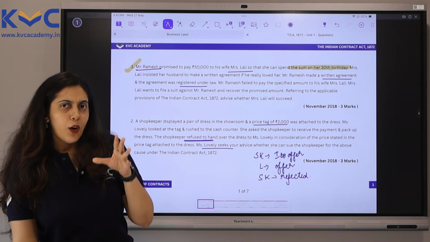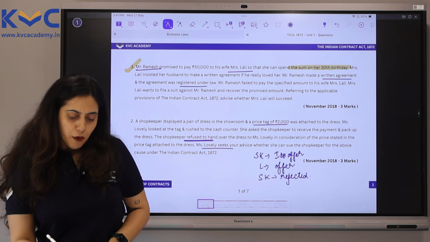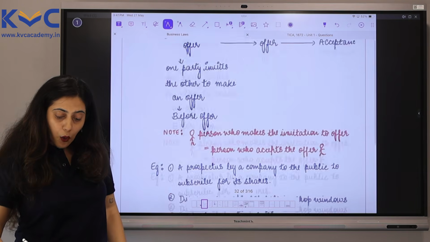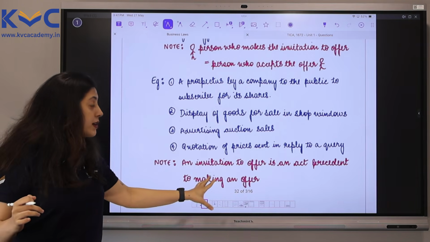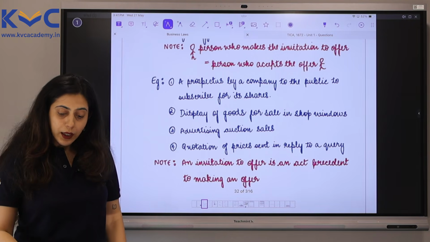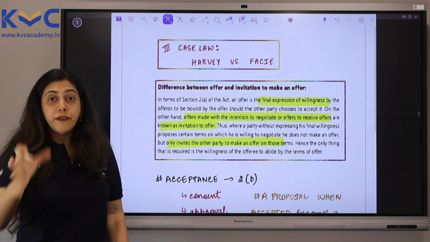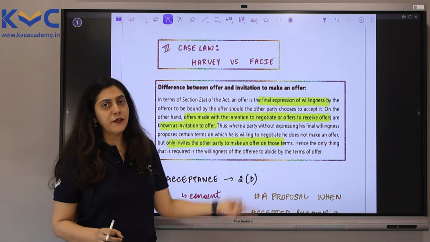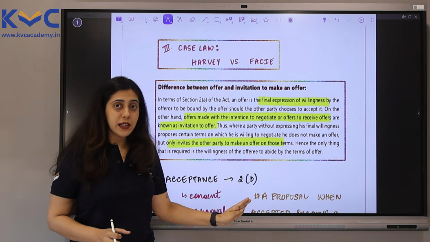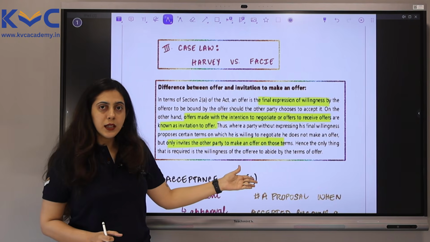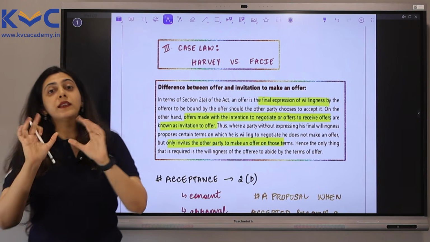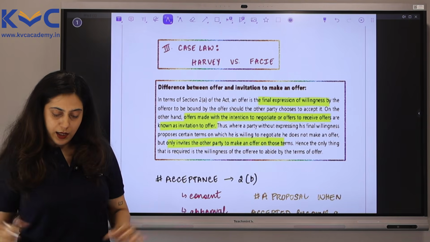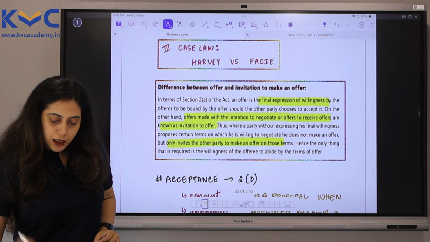This topic, offer is different from an invitation to offer, is quite important, okay? Conceptually important. All the 4 cases, we have 4 different examples for this. That is also important. And then you also have the difference between an offer and invitation to offer. The exact difference. I would request you to study this as well. This is directly from the ICAI material itself, and if you write this in your provisions, your answer will be to the point and precise. Okay, let's move on to question 3.